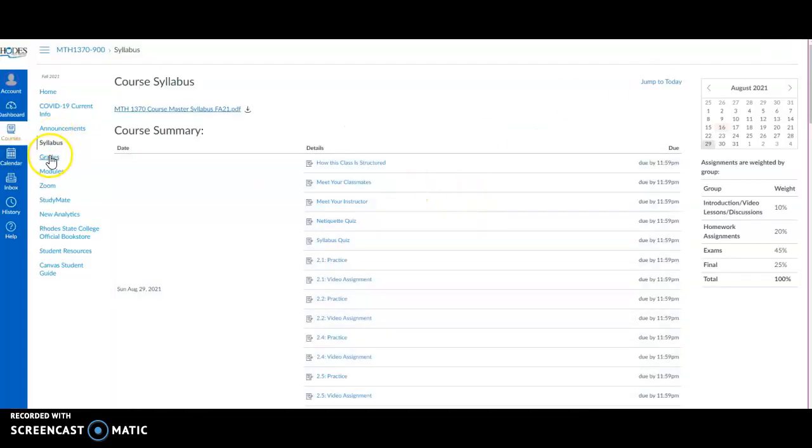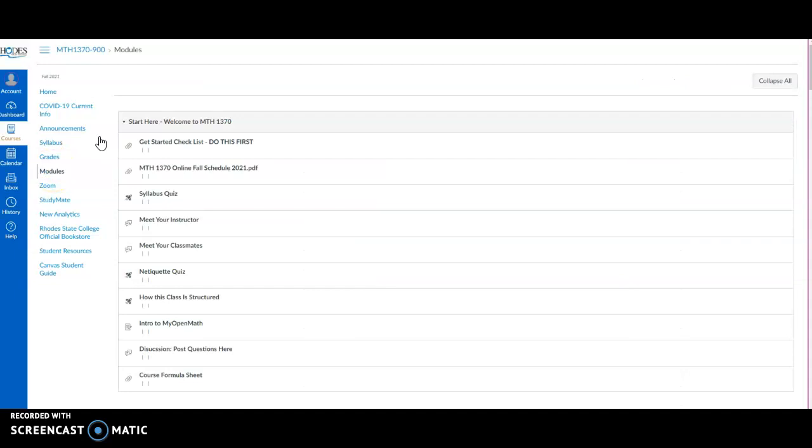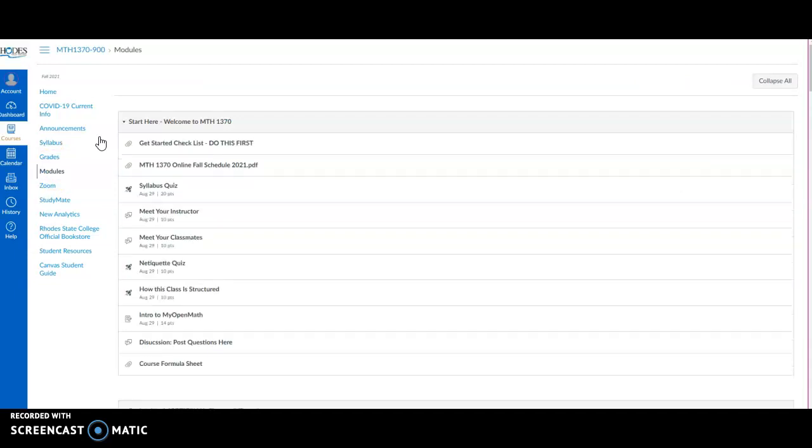That's our syllabus tab. The next tab here is grades. I will post your grades online as we go through the course, so you can be checking that. The next tab is modules. This is the main tab you're going to be using. This is where I lay out the course.